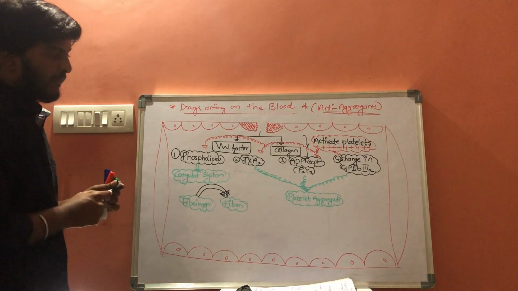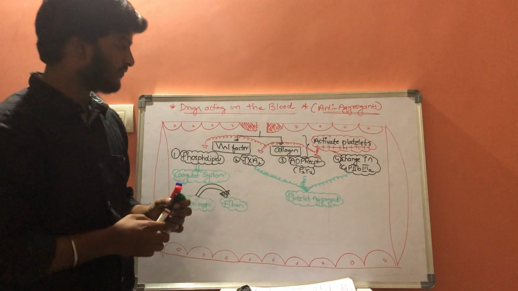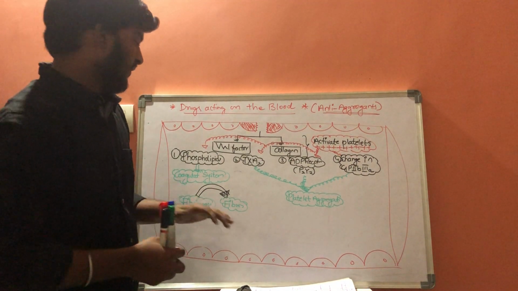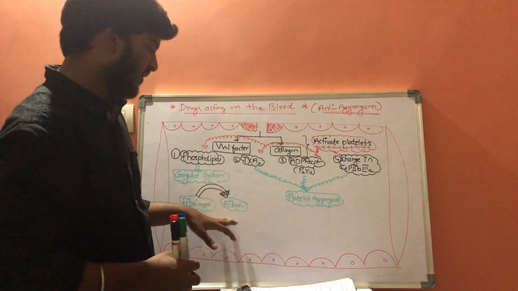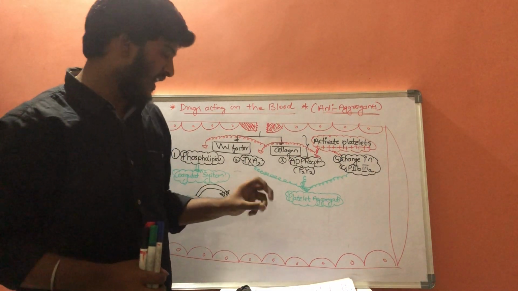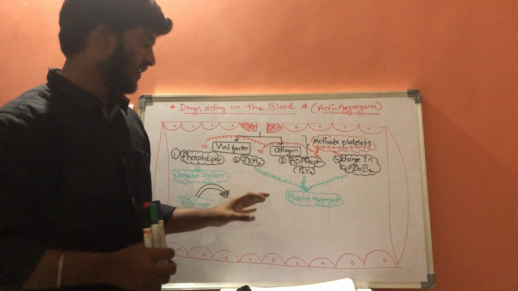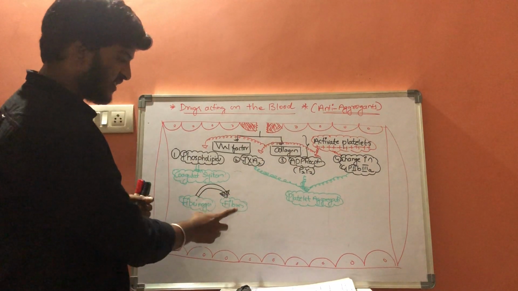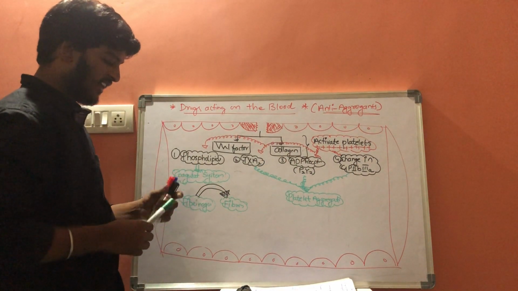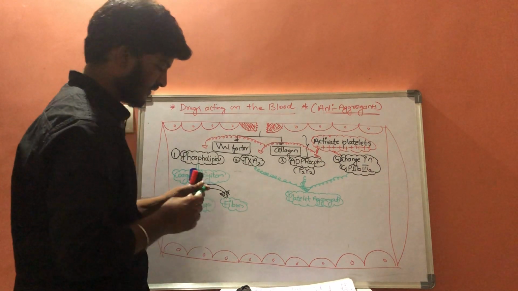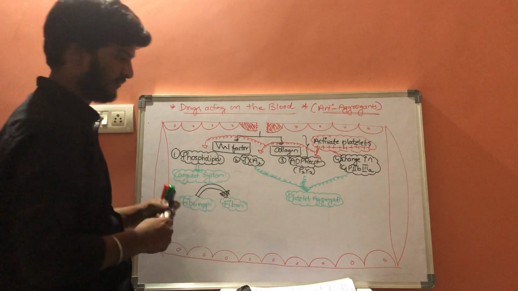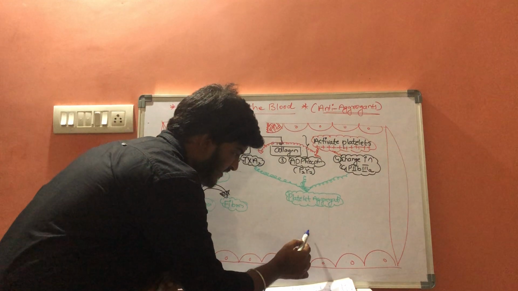The fibrin which is formed will get attached on the surface of platelets. Let us consider this is fibrin, attached on the surface of the platelet aggregation.